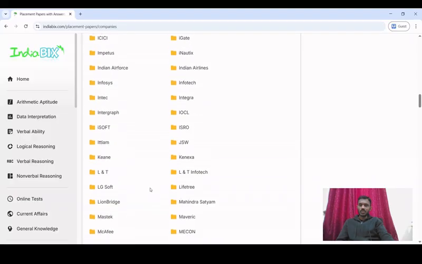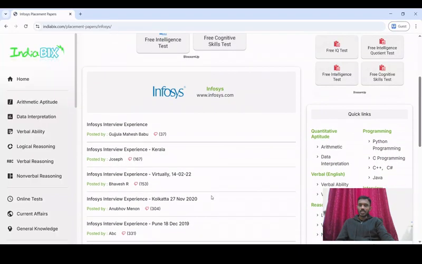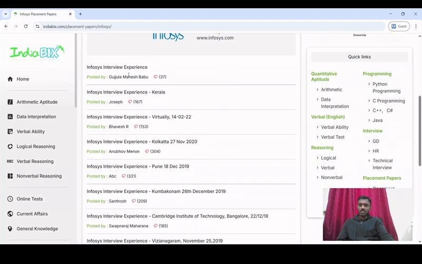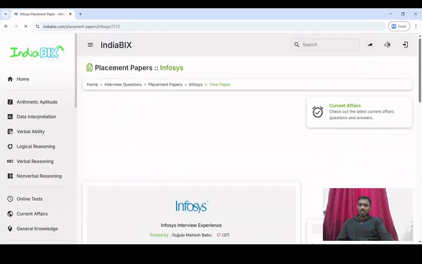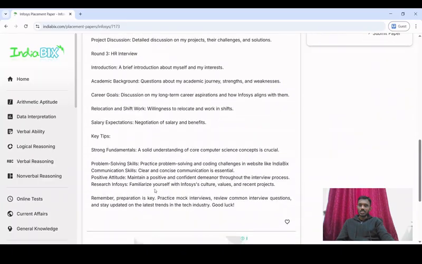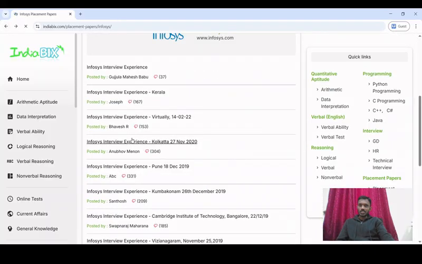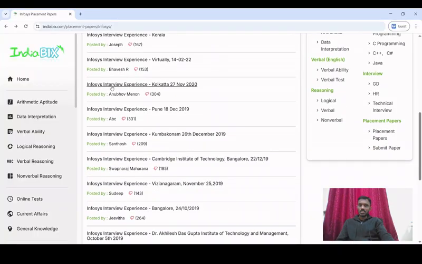Now you may not find the complete question paper for these companies, but what you will find is some relevant information and guidance which can help you to really prepare for that particular company. For example, for Infosys, we have different experiences shared by different people. If we look at this interview experience, they are explaining that round 1 was an online assessment, and the second one was a technical interview. So this gives complete information about the different rounds. This one is not specifically about the written test, but it gives more information about the interview itself.